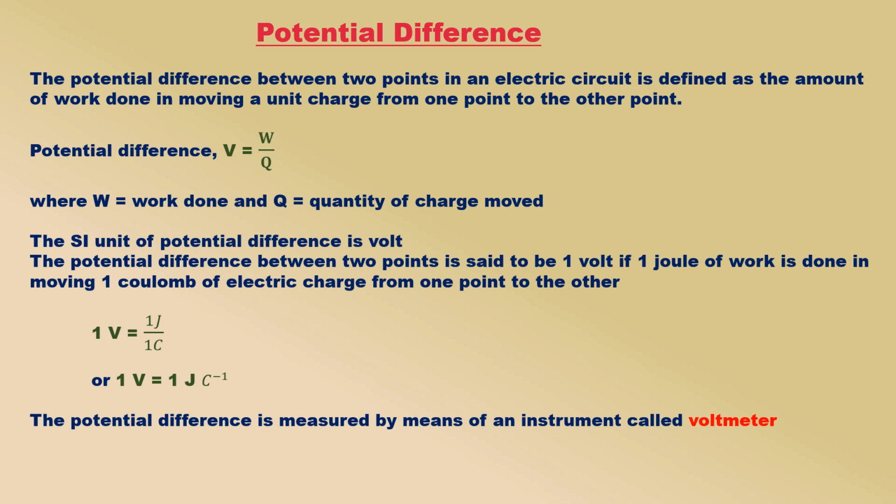The potential difference is measured by means of an instrument called voltmeter. The voltmeter is always connected in parallel across the 2 points where the potential difference is to be measured. A voltmeter has a high resistance so that it takes a negligible current from the circuit. The term volt gives rise to the word voltage. Voltage is the other name for potential difference.